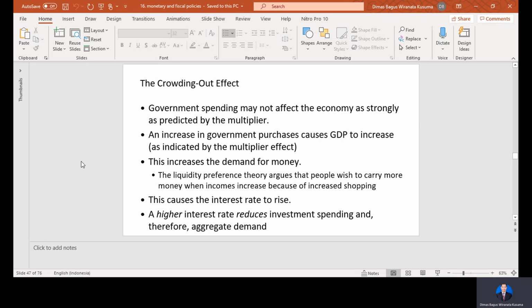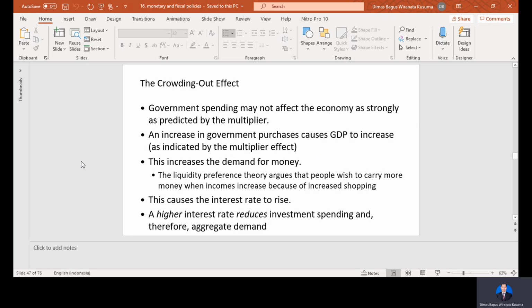Now we turn to the crowding out effects. What is crowding out? The government spending may not affect the economy as strongly as predicted by the multiplier. An increase in government purchases caused GDP to increase. This increased the demand for money.